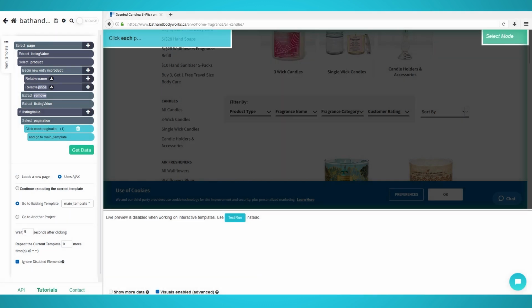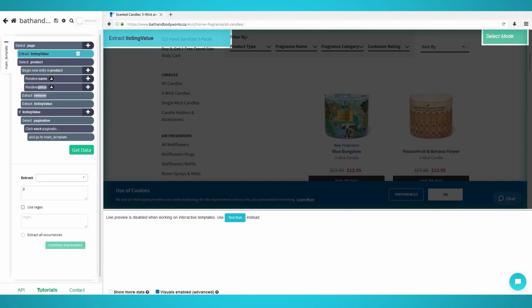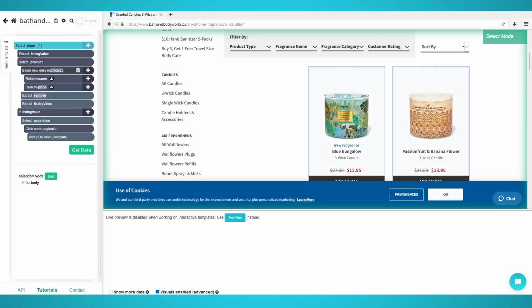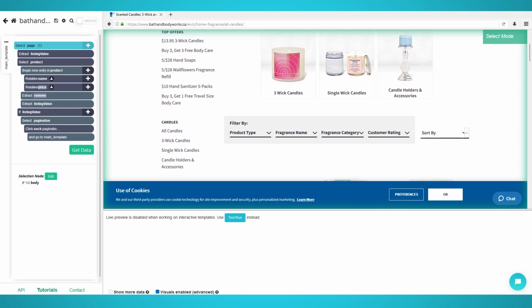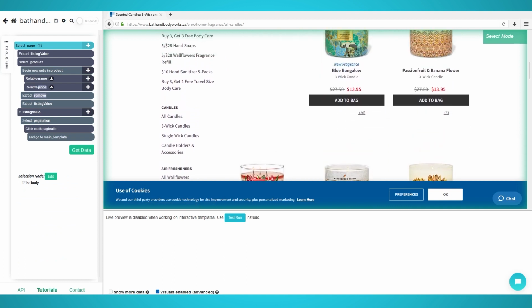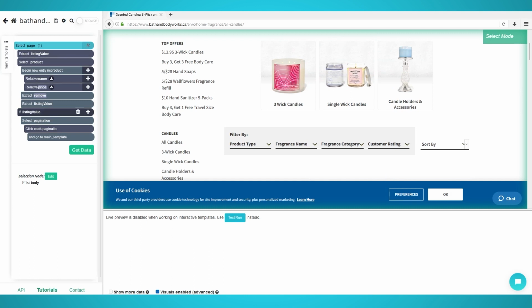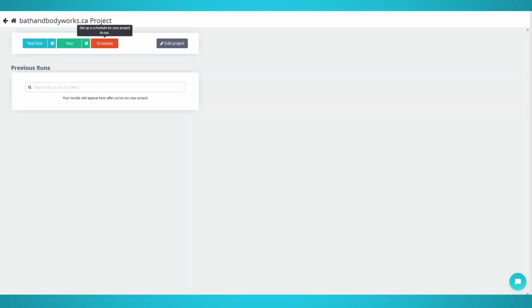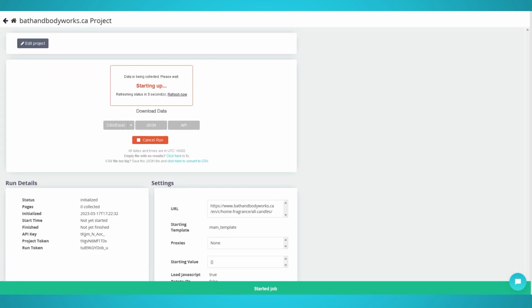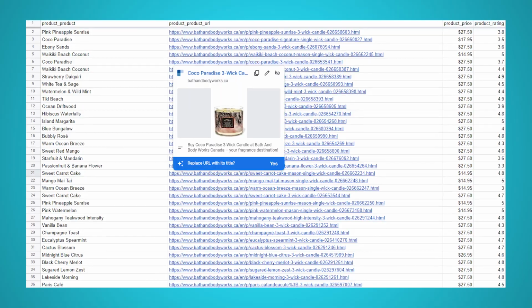Step 6. Begin Bath & Body Works scraping. We have now successfully created a conditional variable, extracted all products, removed them to load more products, and set up our project to scrape every single product available. We are now ready to scrape on Parsub servers. Click the green Get Data button on the left pane. You can test, run, or schedule your scrape. We chose Run to scrape every single candle available on the website. Here's what your data should look like.